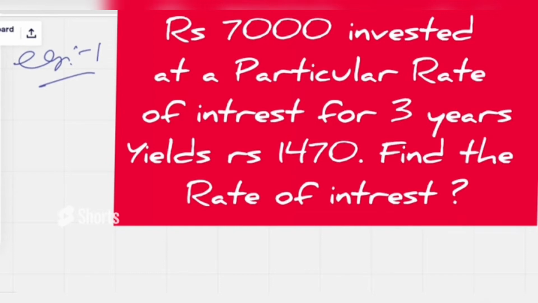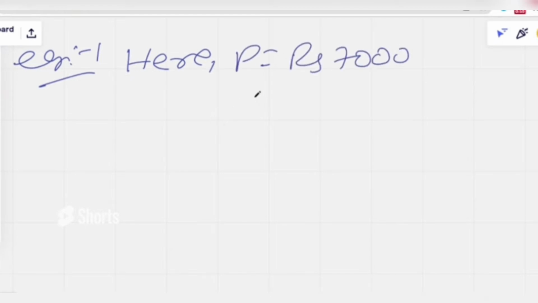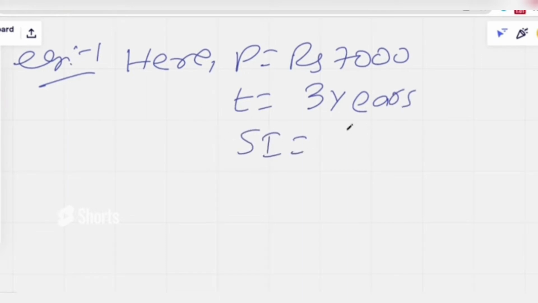So in the question, what they have given is: principal amount is 7,000, time period is 3 years, and the simple interest they have given for these 3 years is 1470. They are asking us to calculate the rate of interest.